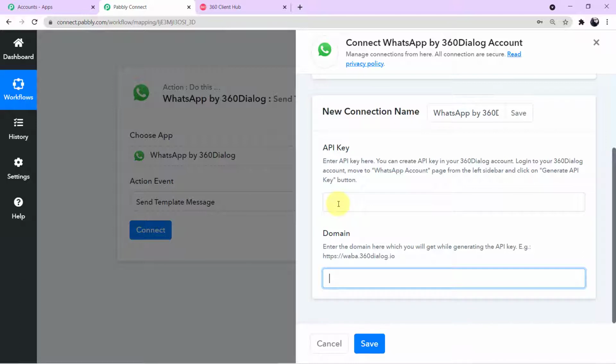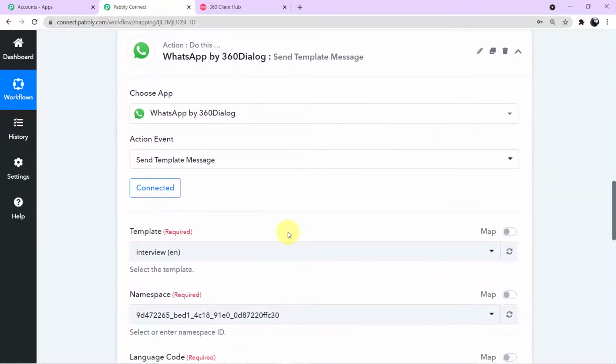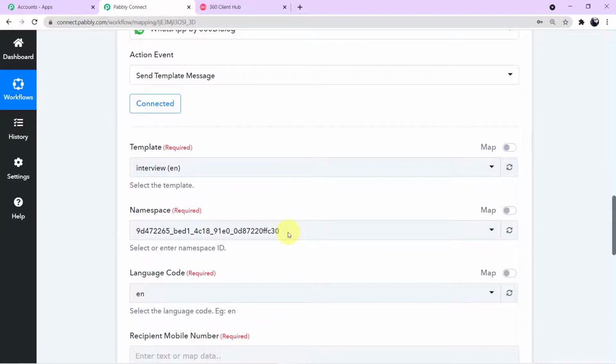Guys, for some security reasons, I cannot show you this process. So I'll paste my API key here and the domain here and we will directly meet in our workflow. Okay guys, as you can see on my screen, I have been successfully authorized. Now I have to enter the required fields.